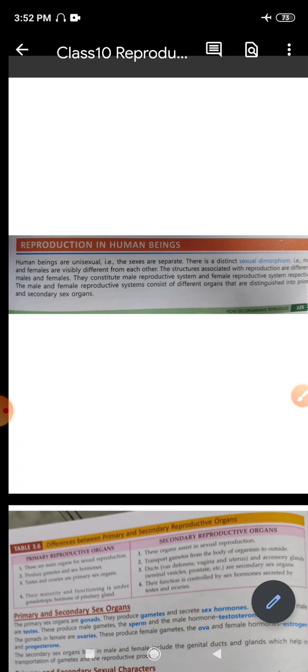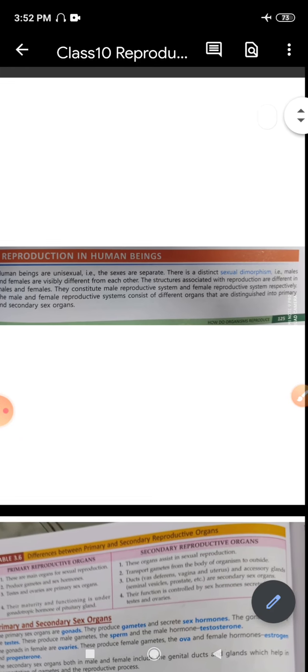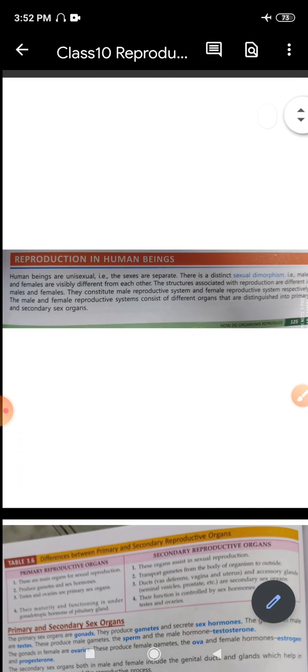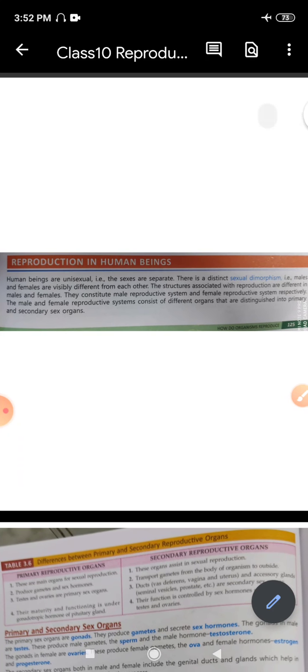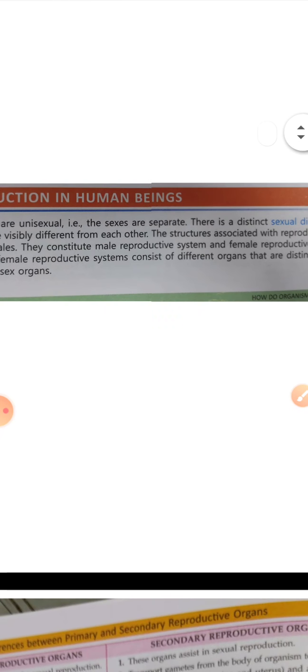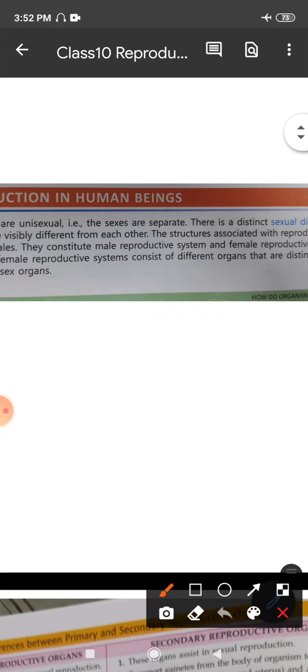Now if we talk about reproduction in human beings, we see that all human beings are unisexual. Uni means one, and unisexual also means that the sexes in human beings are separate, right? So then what does it mean?